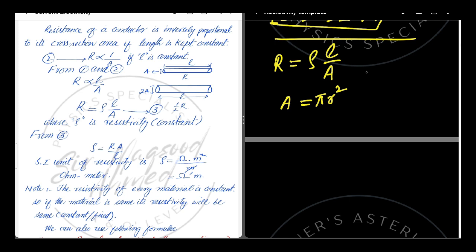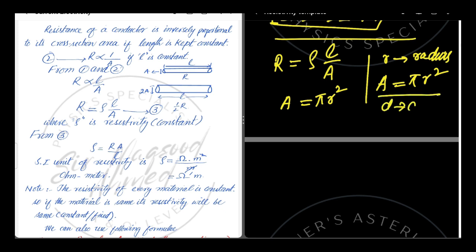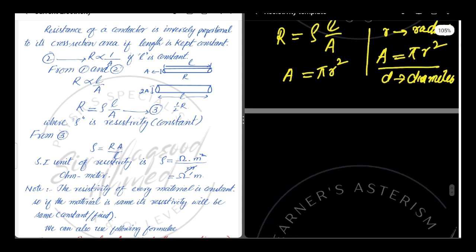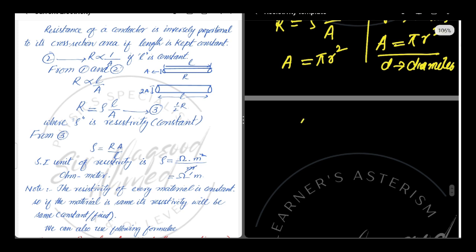So if the radius r is given, then from the radius we can find out the cross section area by using the formula A is equal to pi r square. But if the diameter is given, we can find the cross section area by using the same formula, pi r square.